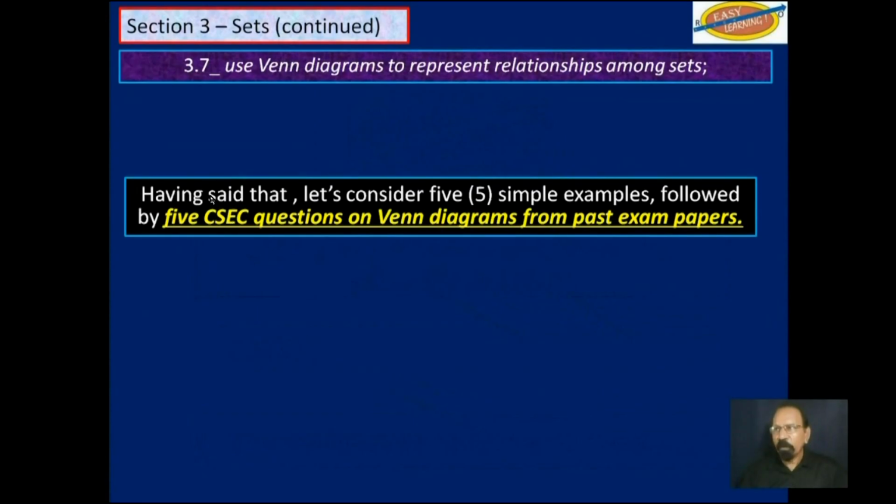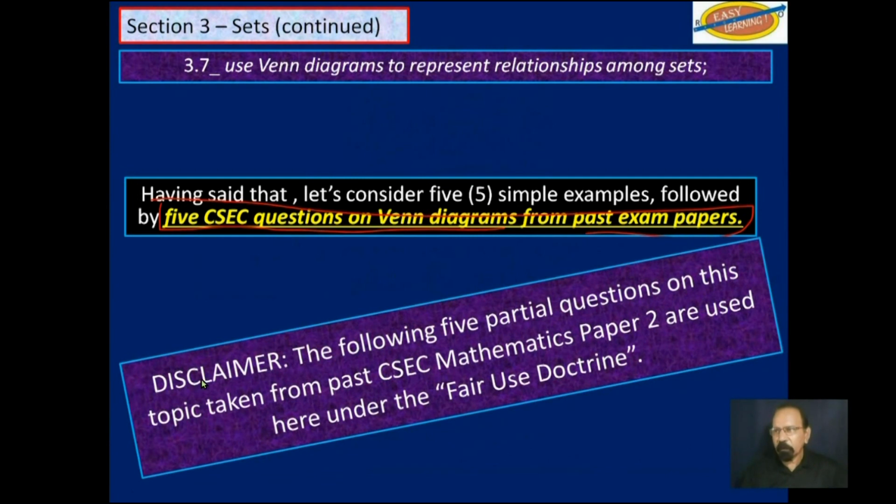So now we turn to the 5 CSEC questions on Venn diagrams from past examination papers. One disclaimer: the following 5 partial questions on this topic, taken from past CSEC Mathematics Paper 2, are used under the fair use doctrine. So no copyright has been infringed.